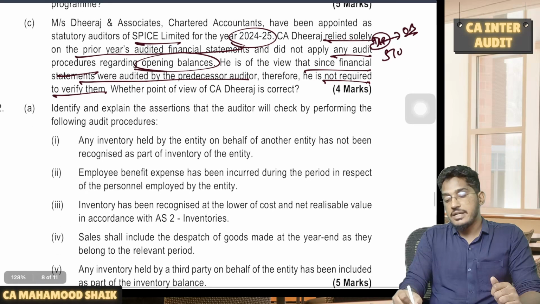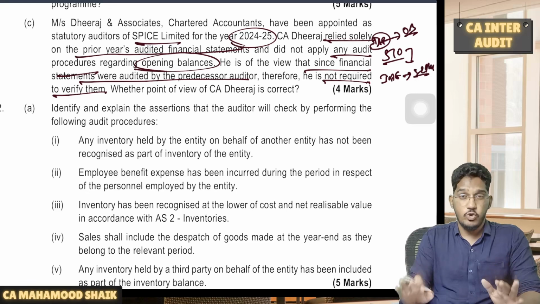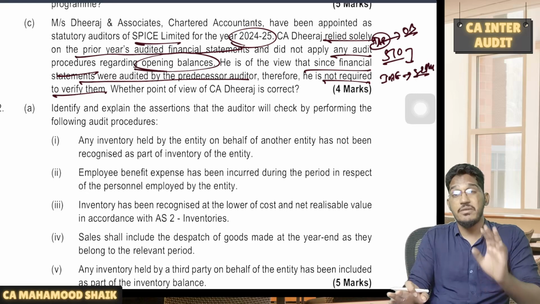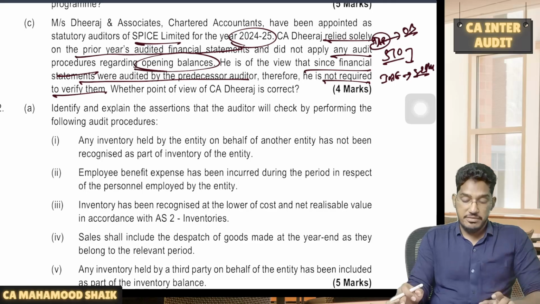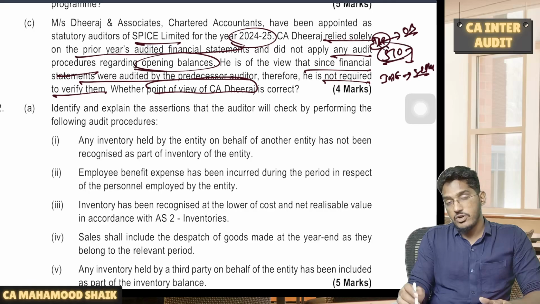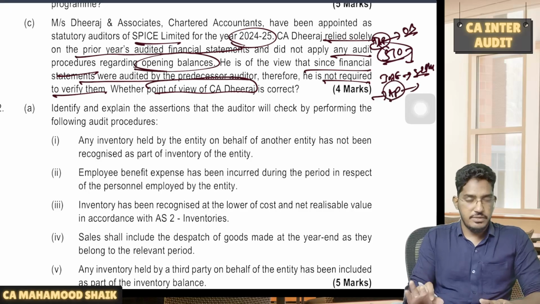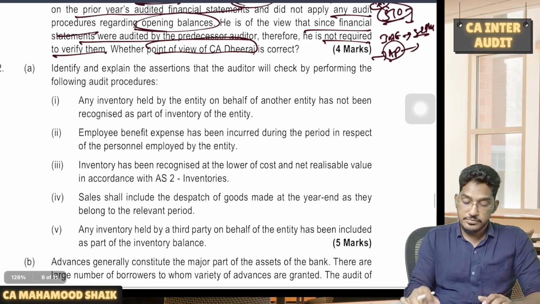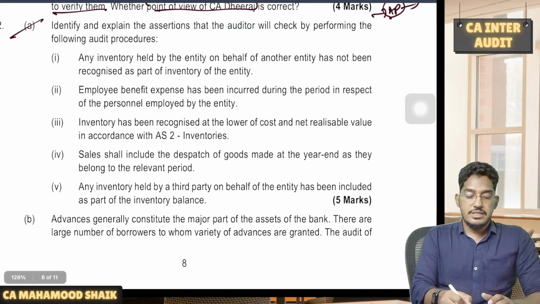No. SA 510 says in the case of initial audit engagement, it is your responsibility to obtain sufficient and appropriate audit evidence whether opening balances contain a material misstatement which could affect my current period financial statements. And whether the point of view of CA Dheeraj is correct? No. As I have told now, SA 510 objectives ask you to obtain audit evidence regarding opening balances and also write what are those specific audit procedures you need to perform regarding opening balances. From SA 510, you have to write this. Next one.